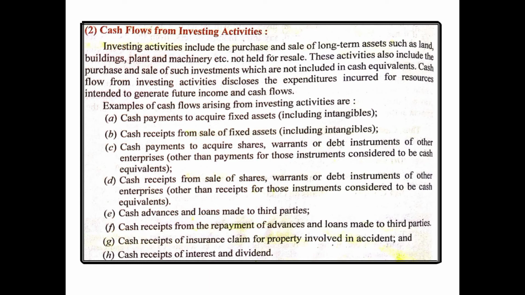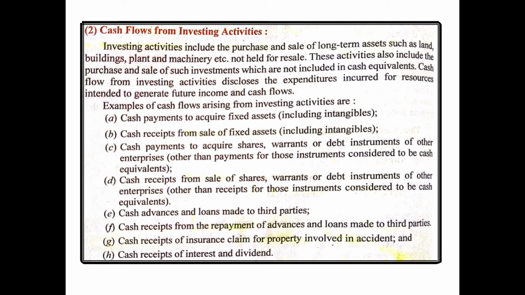These activities also include the purchase and sale of such investments which are not included in cash equivalents. For example, long-term investments, shares of another company if purchased, debentures of another company if purchased, and so on. Cash flow from investing activities discloses the expenditures incurred for resources intended to generate future income and cash flows. So, examples of cash flows arising from investing activities: cash payment.